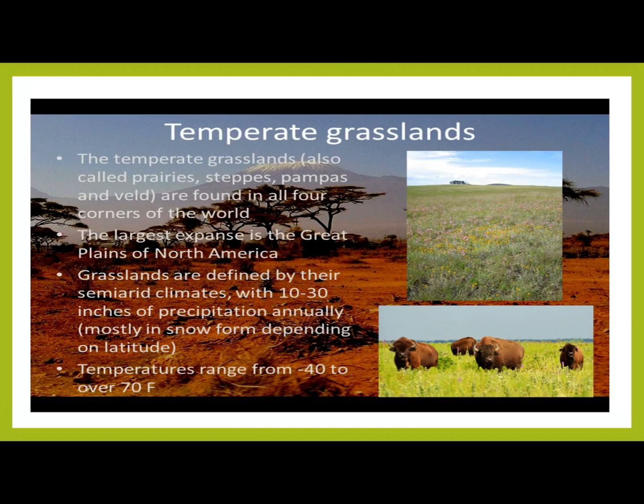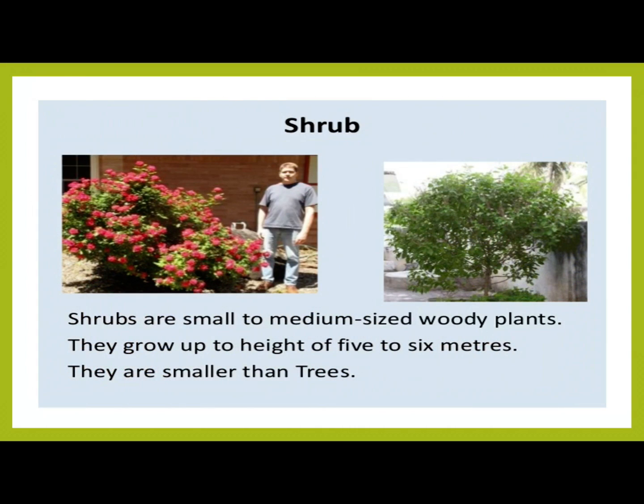Short grasses along with the scattered trees are found here, and the animals like bisons, wild buffaloes, antelopes are the common animals of the temperate grasslands. Now we will talk about shrub. Dear students, shrubs are small to medium sized woody plants. They grow up to a height of 5 to 6 meters. They are smaller than trees, and these are found in the dry desert like areas.